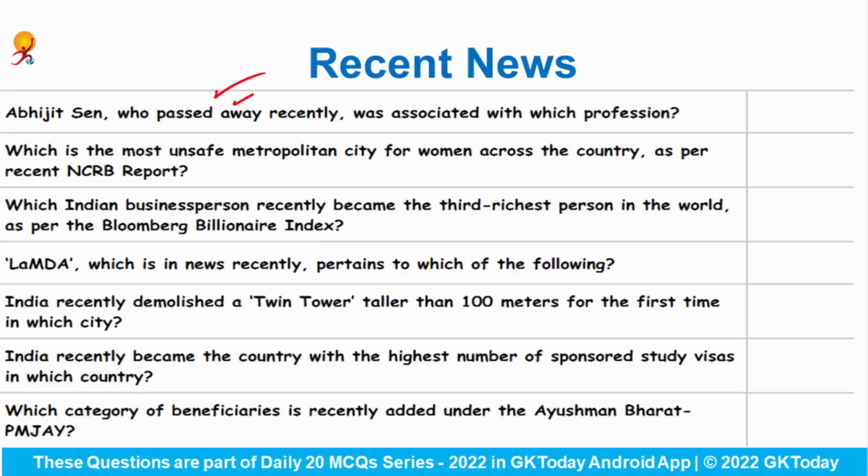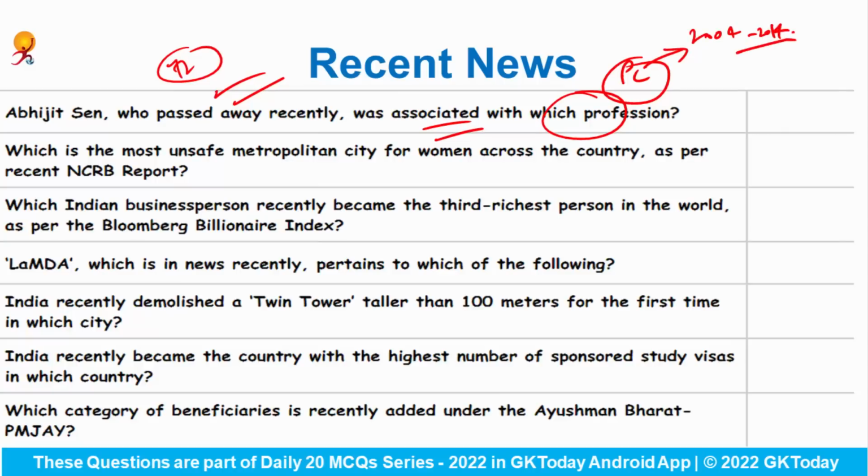Abhijit Sen, who passed away recently, was associated with which profession? Actually he was a former member of the Planning Commission, and recently he passed away at the age of 72 years. He was a member of the Planning Commission from 2004 to 2014. Also he served as the chairman of the Commission for Agricultural Costs and Prices. So he was basically an economist.